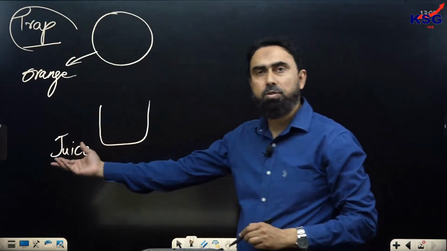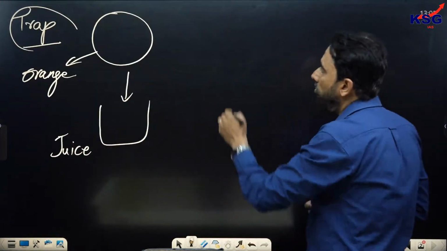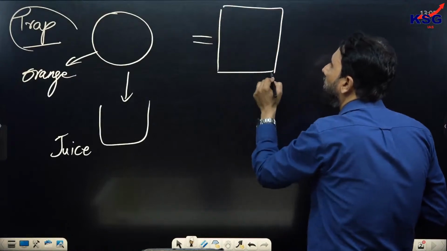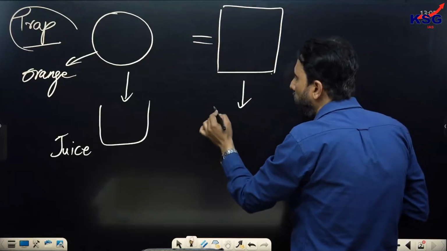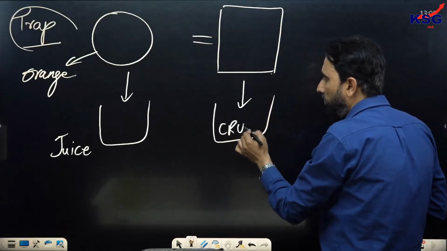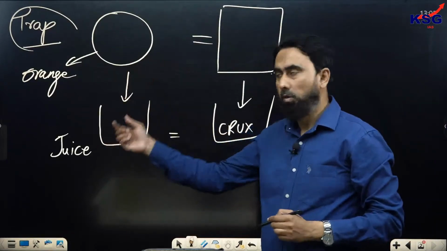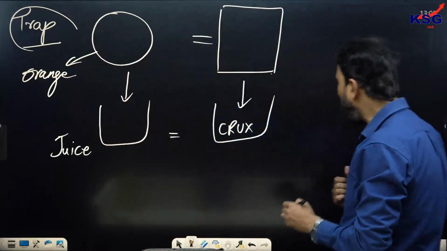That's why you purchase it. So a passage is like an orange, and when a main idea based question is asked, in the answer you need the crux of the passage. The crux is like the juice of the orange. This analogy will help you understand the trap set there.